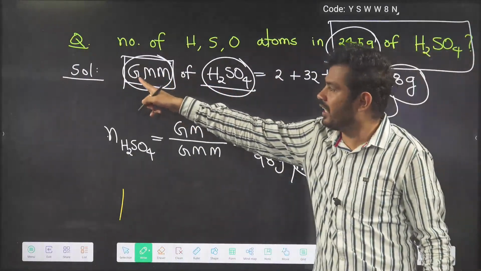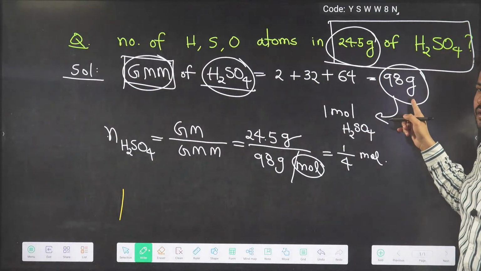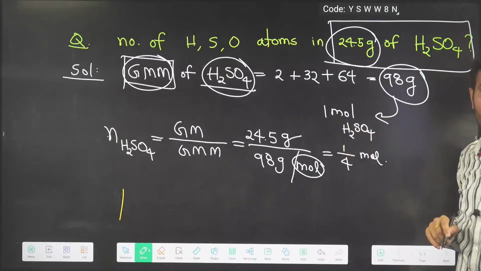Because the unit is gram here, this amount contains 1 mole of sulfuric acid.